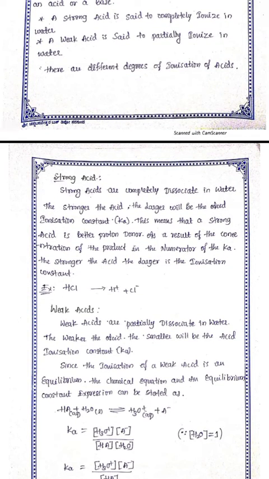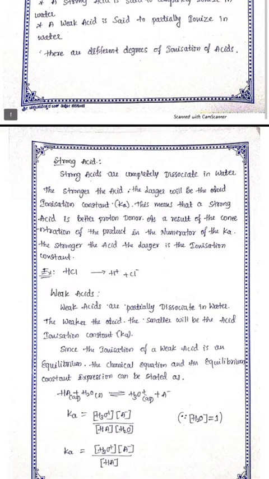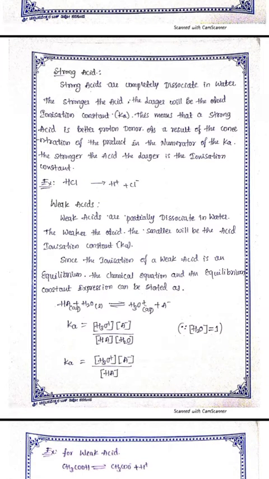The stronger the acid, the larger will be the acid ionization constant. This means that a strong acid is a better proton donor. For example, strong acid HCl splits up into H plus and Cl minus. Weak acids are partially dissociated in water. The weaker the acid, the smaller will be the acid ionization constant.